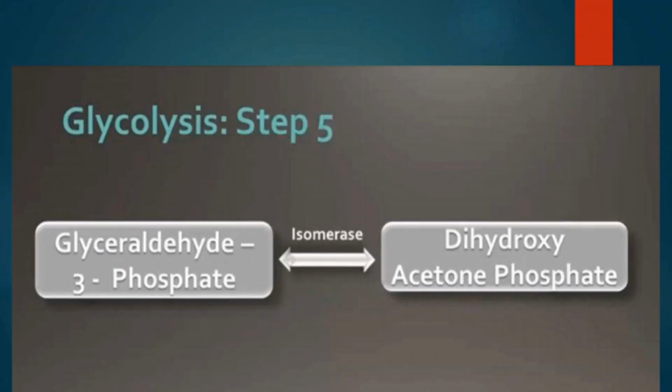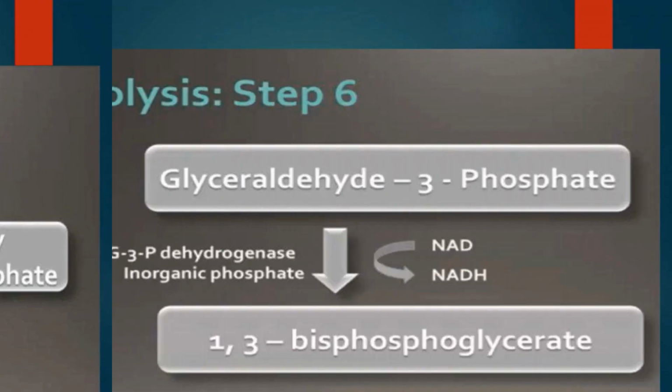The two compounds glyceraldehyde 3-phosphate and dihydroxyacetone phosphate are actually isomers and can be interconverted into each other by the enzyme isomerase. But since the glyceraldehyde 3-phosphate is further utilized in the process of glycolysis, the equilibrium of this isomerization reaction is always towards the glyceraldehyde 3-phosphate. Also keep in mind that every molecule of glucose is split into two molecules, so every reaction of the second phase happens twice and produces twice the product.